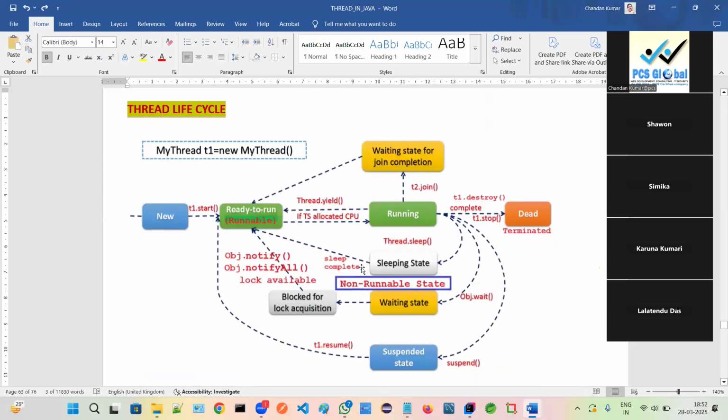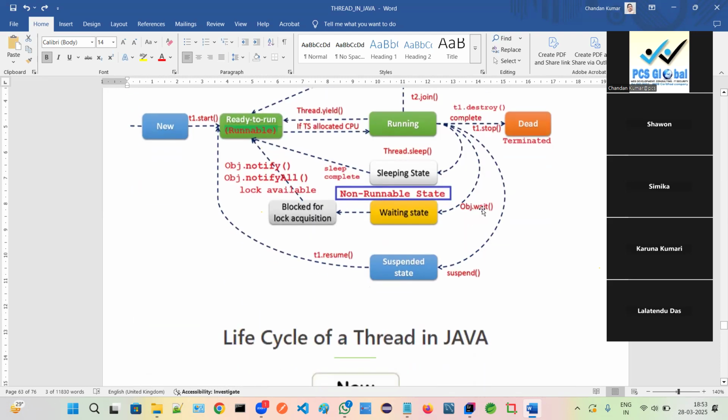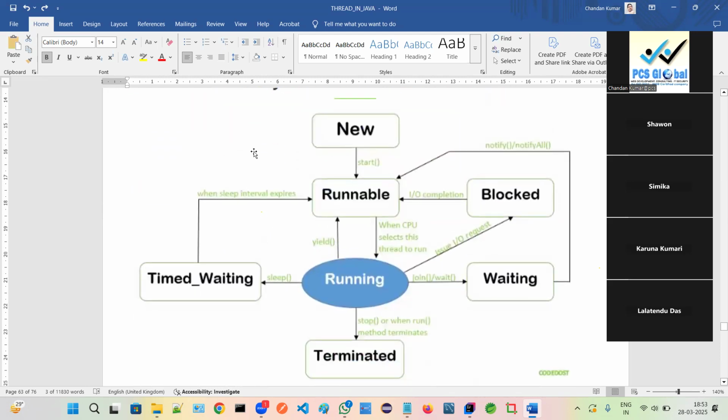The reason is that T1.stop is not available. The stop method is not available in Java because it is deprecated in newer JDK versions. The suspend and resume methods are also not available in the latest version of JDK. Getting my point? So this is very recent, which I have shared with all of you. Just go through it, make a short note.